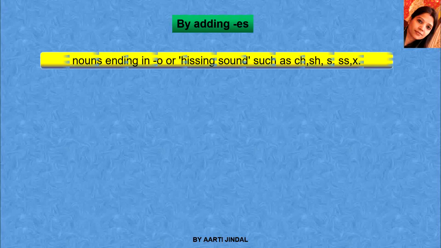Now let us move further to the second way, by adding es. Plural nouns are formed by adding es to the final position of a noun. It is added to nouns ending in o or hissing sounds such as ch, sh, s, double s and x. So these are some of the sounds that are termed as hissing sounds, and to convert these types of nouns to plural, we will simply add es.